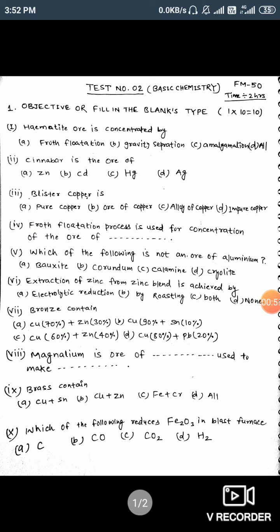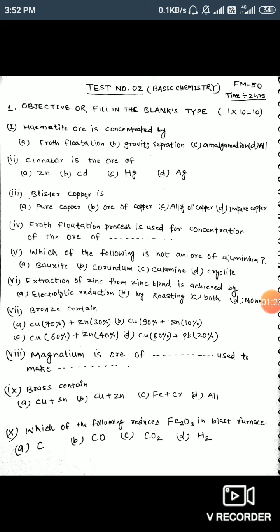Let's talk about question number 3. Question number 3 says blister copper is. We have already discussed this in extraction of copper. When I study extraction of copper, I will discuss blister copper. We got blister copper in the Bessemer method.